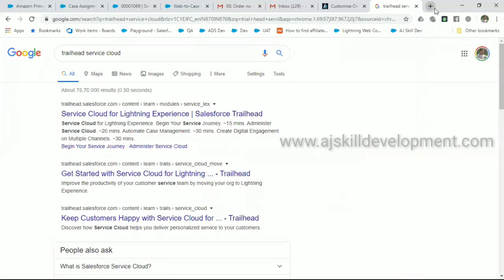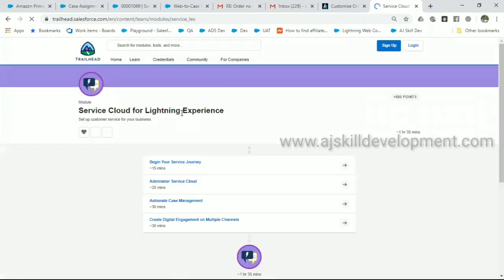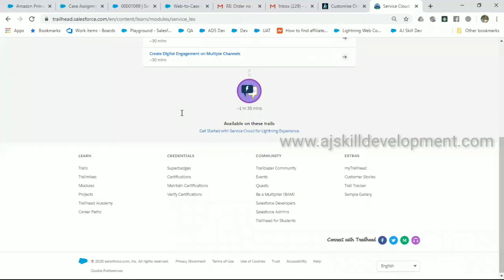This is what the consultant do: how to configure the email to case, web to case, how to configure the knowledge article, how to configure the omni-channel, assignment rule. This is what they will be doing. Even if you go and check the Naukri, there are plenty of job opportunities available only for the Service Cloud consultant. They will not be doing any kind of coding. All that they will do is just this kind of configuration.